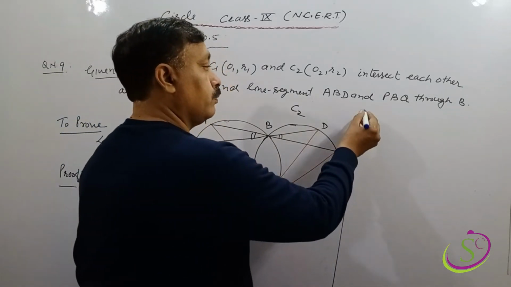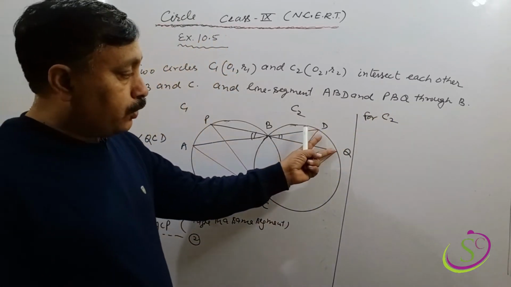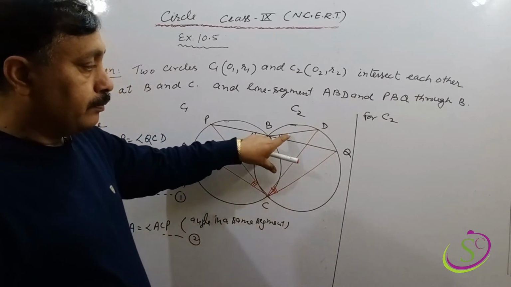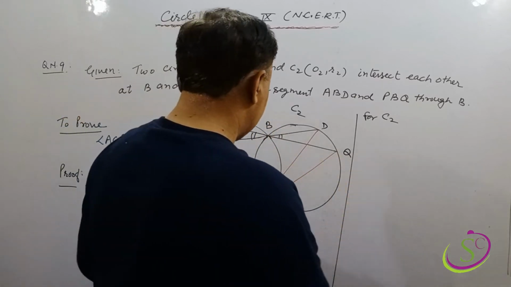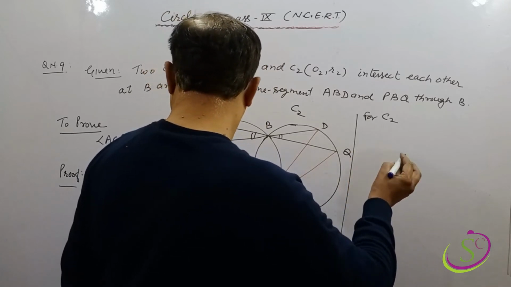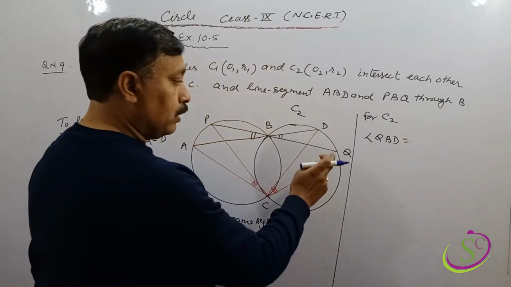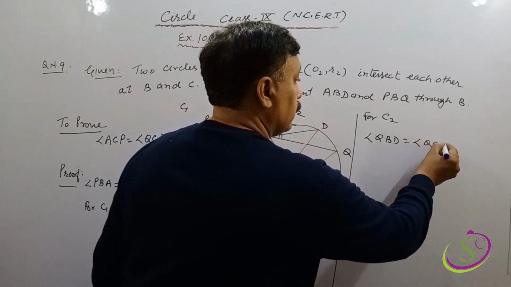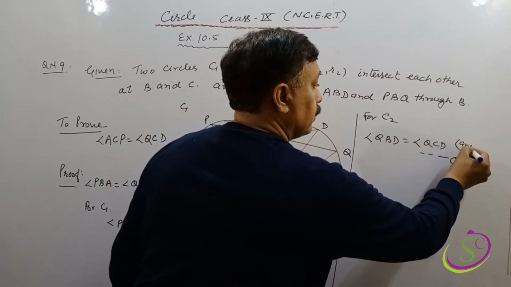For circle C2, for this circle, look, arc QD subtends these two angles, one is this and one is this, both the angles are in the same segment. So here we can say that angle QBD will equal angle QCD, and that is statement 3. And the reason, angles in the same segment.